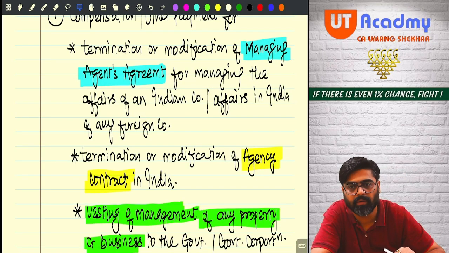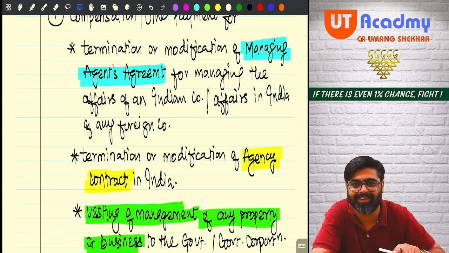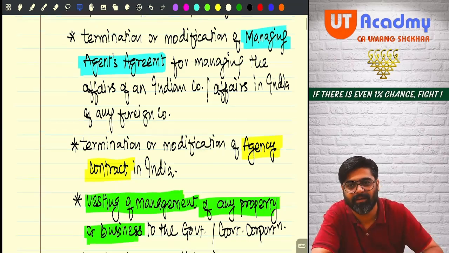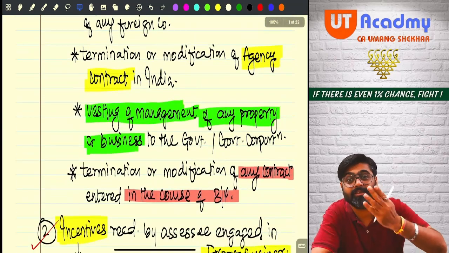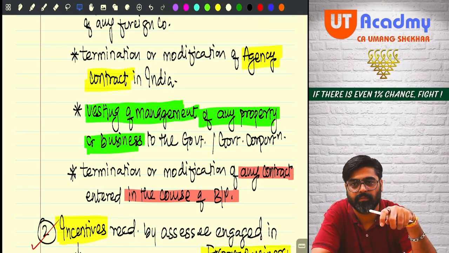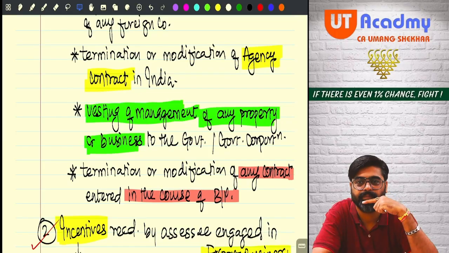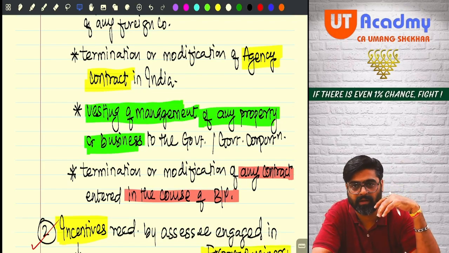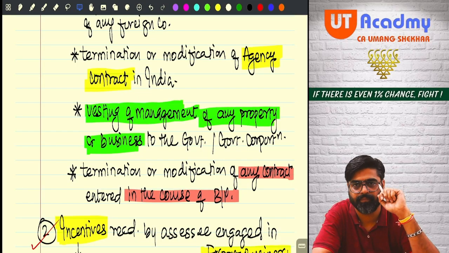Got it, sir? Easy or difficult? Now easy. Why? Because it is not easy, it is made easy. Now second, agency contract. In the entire state of Tamil Nadu, you will be my selling agent. I am a big factory, a big manufacturer, manufacturing some product, and I want to sell that product in entire India.